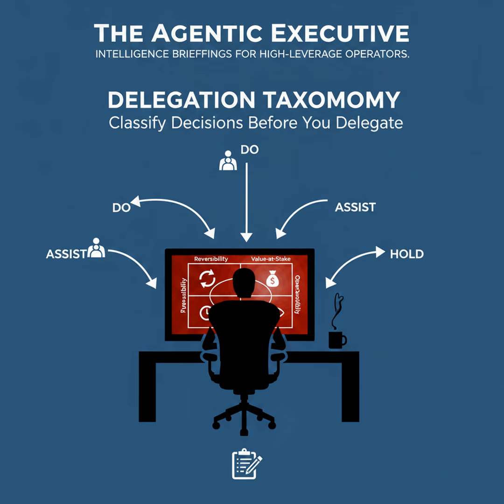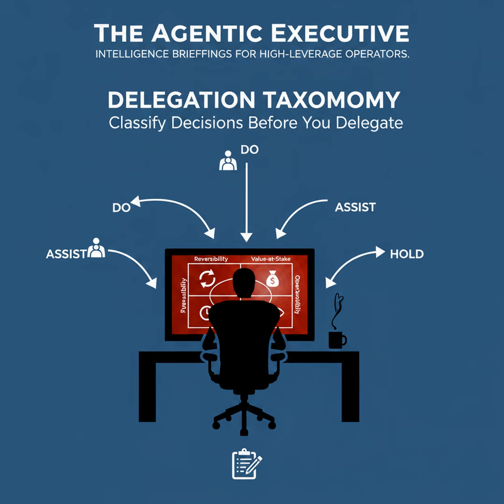Action step, a 15-minute decision triage exercise you can run now. Step 1. List 10 recurring decisions you're currently doing or considering automating. Step 2. For each, score the 4 axes on a simple 1 to 5 scale. Step 3. Assign a band, do, assist, or hold, following conservative defaults. If any axis scores a 5 and you're unsure, default to hold.